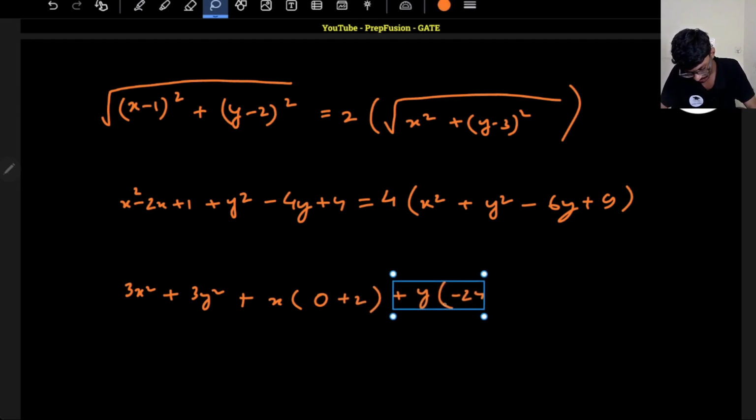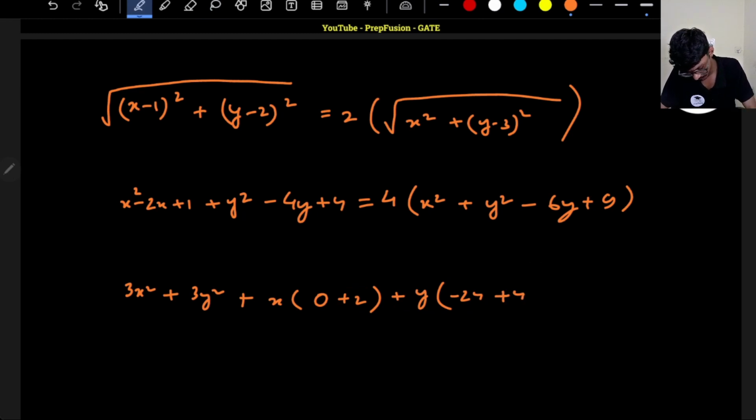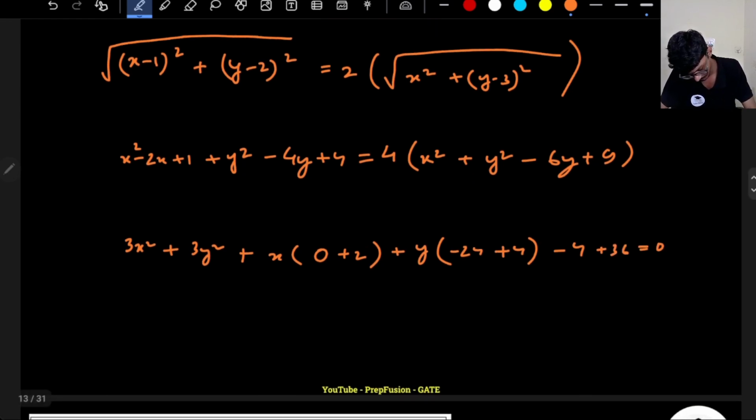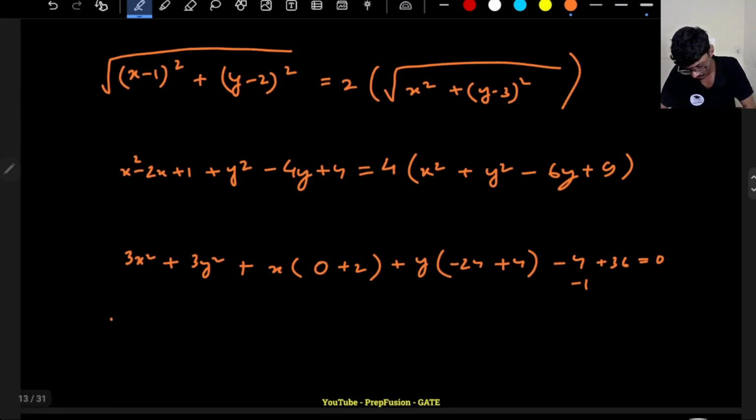Okay, so this will be plus 0 minus 24, and this will go, so plus 4 and minus 4 is there, and here we have plus 36, equal to 0 basically. Oh, plus 1 is also there, minus 1 is also there, right? So basically I will divide by 3, because that is the standard equation of a circle.